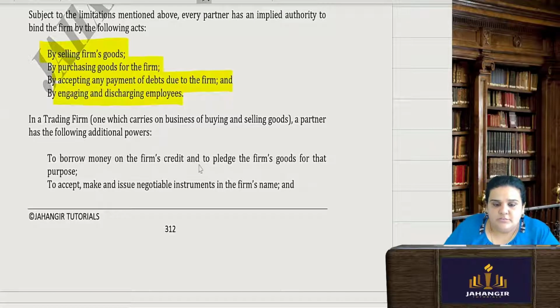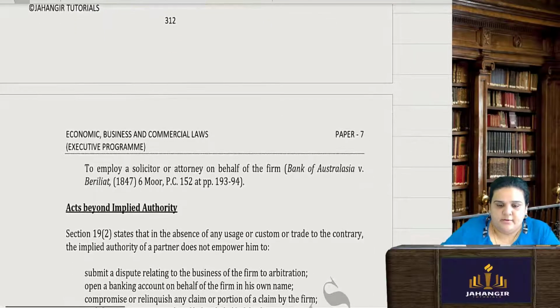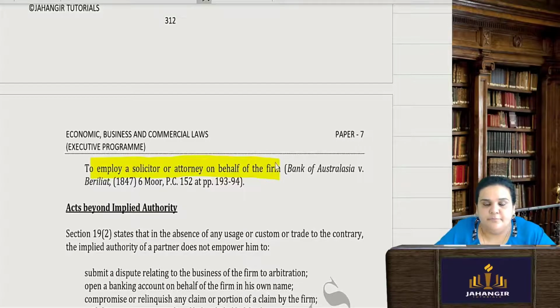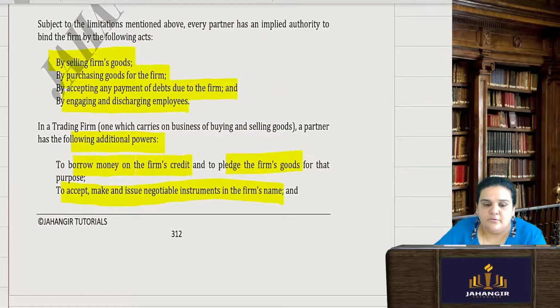Also, in a trading firm, whether it's buying and selling, a partner has the following additional powers. One, to borrow money on the firm's credit and to pledge the firm's goods. Two, to accept, make and issue negotiable instruments like bill of exchange, cheque, etc. Three, to employ a solicitor or attorney on behalf of the firm. So these are the implied authorities which are already given under the law to carry on the business of the firm.